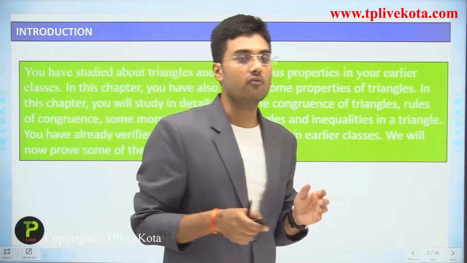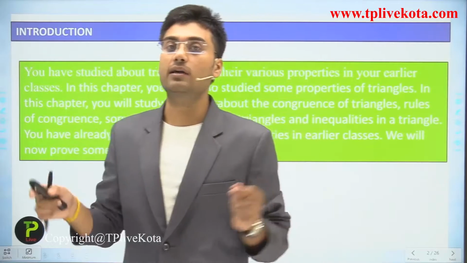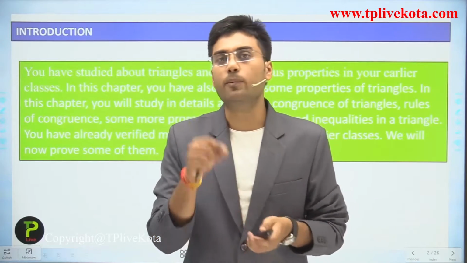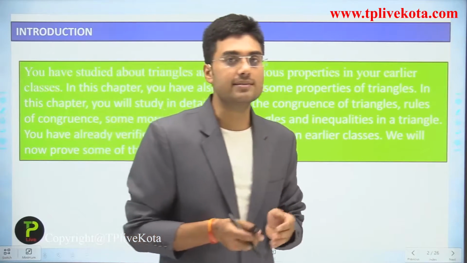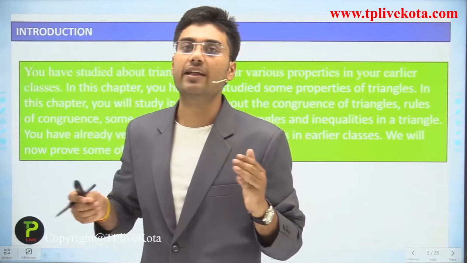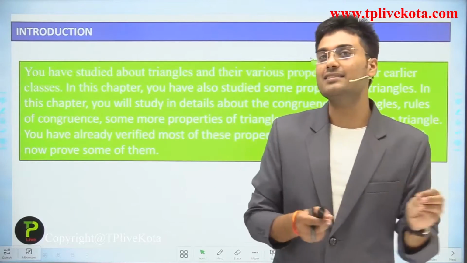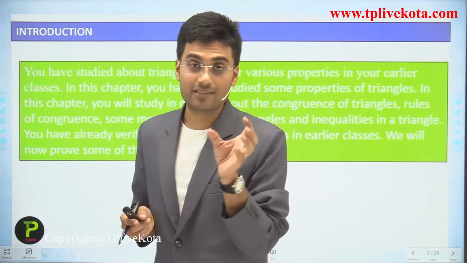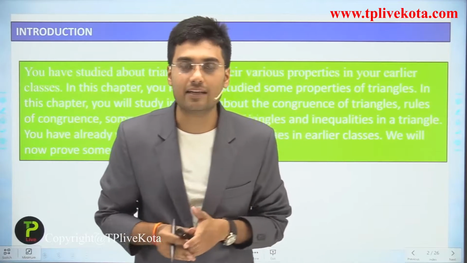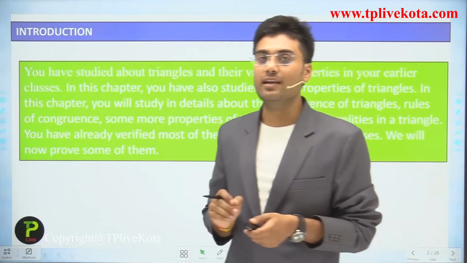We discussed what a triangle is and the classification of triangles based on angle and based on side. We also discussed properties such as the internal angle sum of a triangle, and what an external angle is. The measure of an external angle equals the sum of the two opposite internal angles, and we discussed the sum of the exterior angles of a triangle.